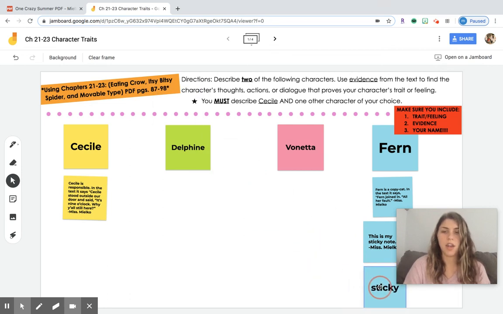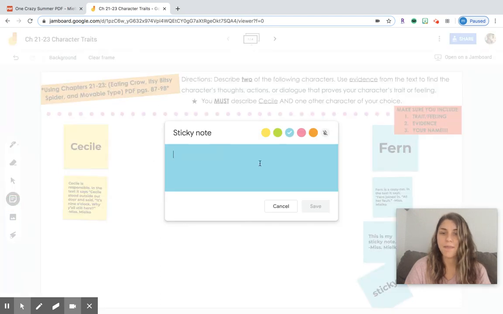Again, I would add it right underneath here. I could twist it around a little bit, make it look cute. And that's pretty much it. Don't worry about the other icons for right now. There's all different things that you could do with a Google Jamboard, but for right now, all I want you to focus on is adding that sticky note.